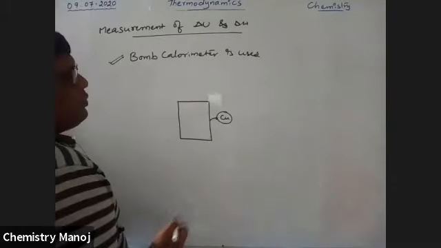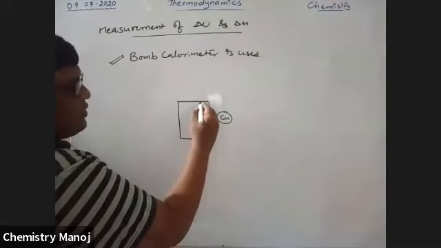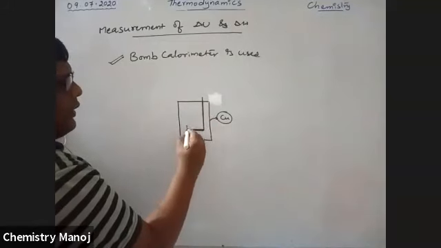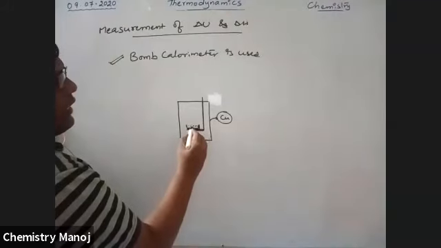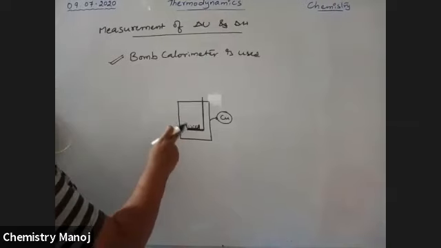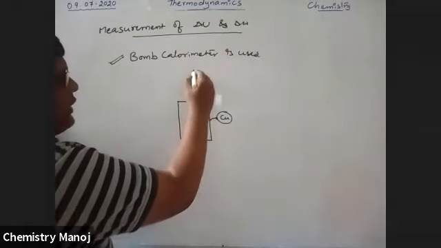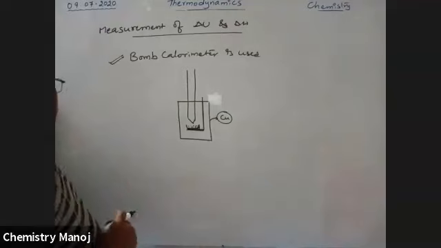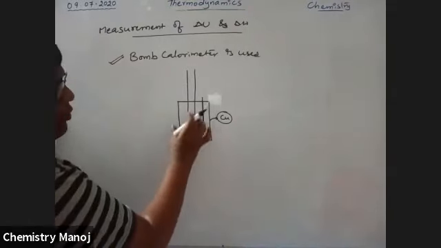Next, the substance whose delta U or internal energy is to be calculated is placed in a metal pan, a bowl. Whichever material's delta U value you want to calculate, either solid or liquid, place it here. There is an arrangement to burn this material.